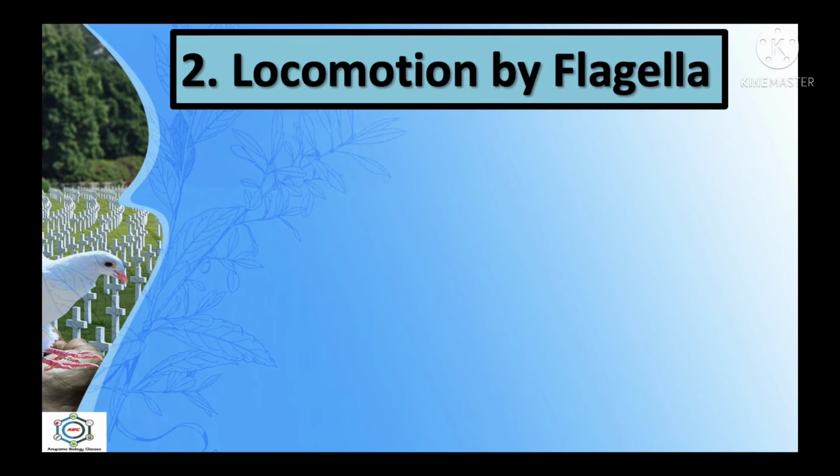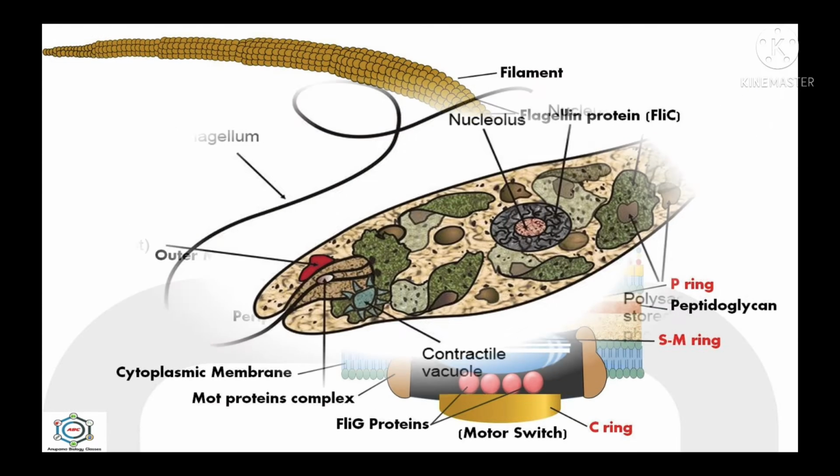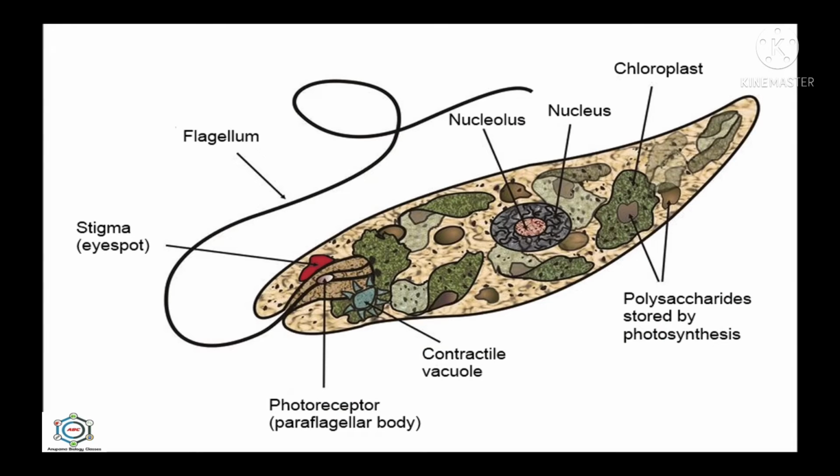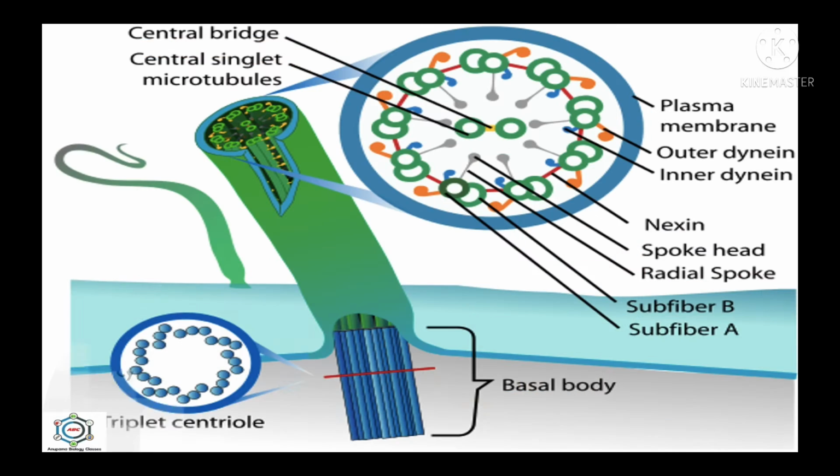Now locomotion by flagella. Flagella are motile, hair-like appendages which project from the free surface of the cells. The external long, whip-like part of the flagellum is called the shaft.